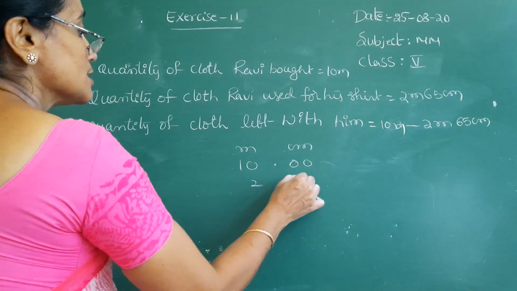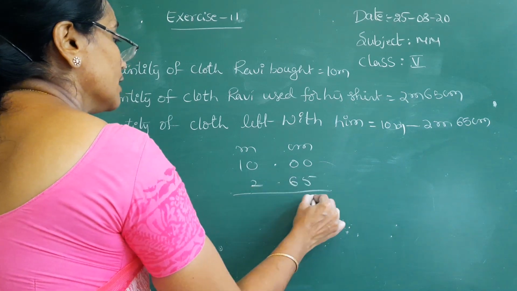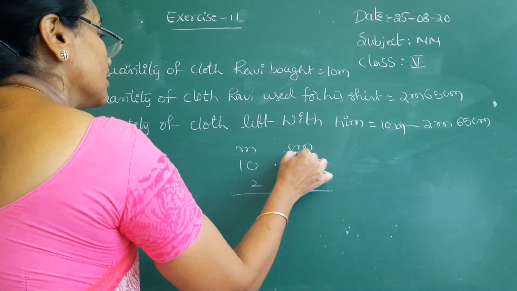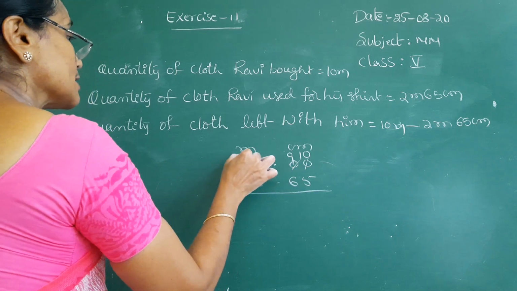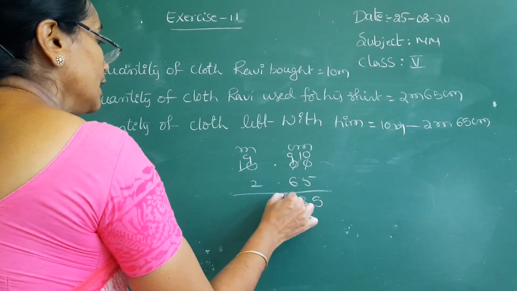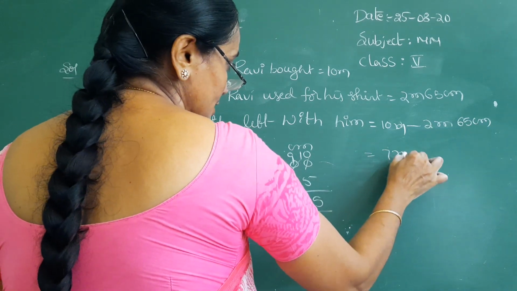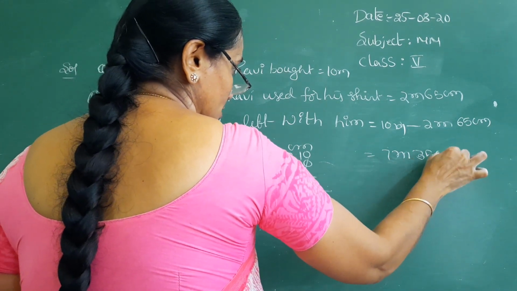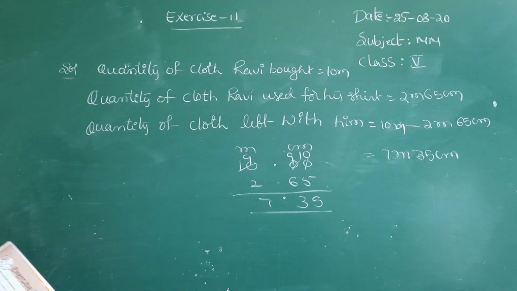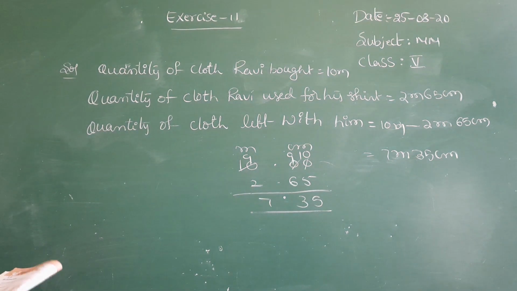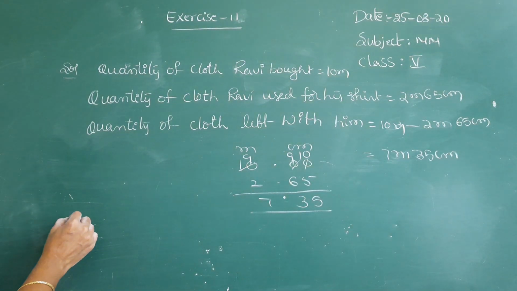2 meters 65 centimeters. So we do borrow here: 0 becomes 10, 9. This is 9. 5, 3, 7. So 7 meters 35 centimeters. So the remaining cloth is 7 meters 35 centimeters. And go for the next problem.